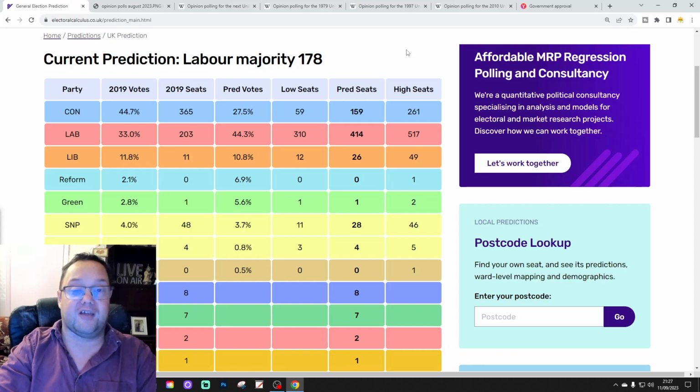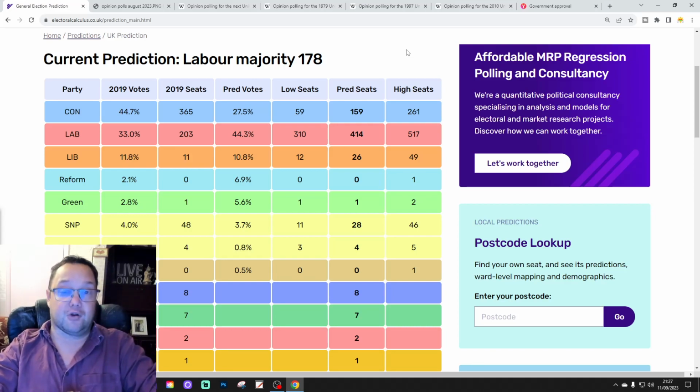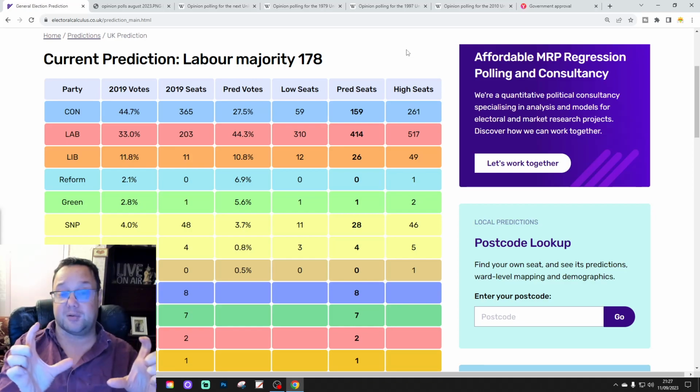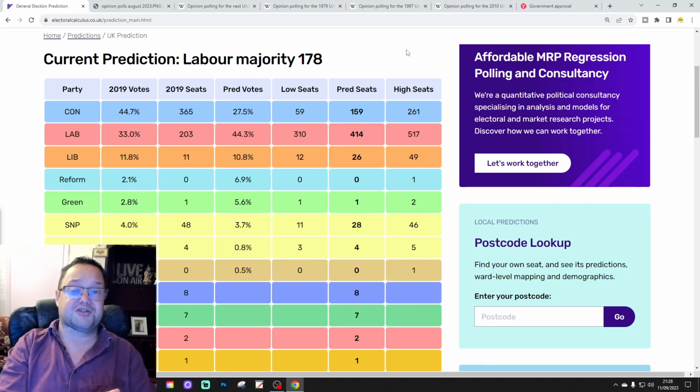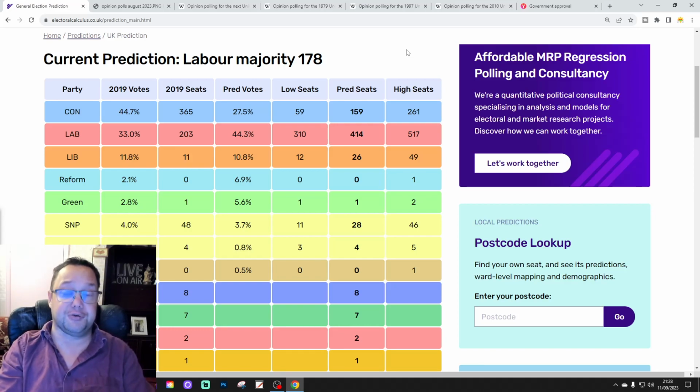We'll be back with another prediction from Electoral Calculus and loads of polling data for you next month in October. There's going to be another video coming up at some point this month looking at the latest Ipsos MORI tracker, and that will be comparing personal ratings between Starmer and also Sunak, and that will be coming up hopefully later on this month.